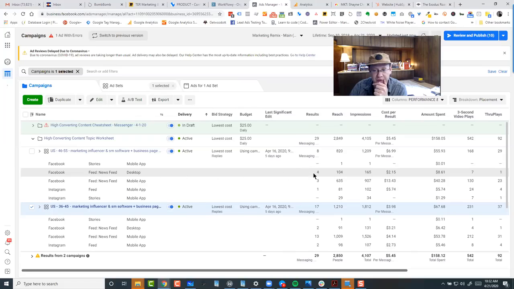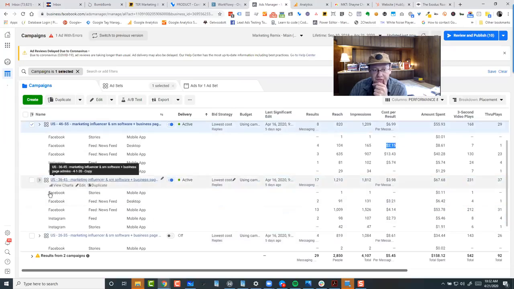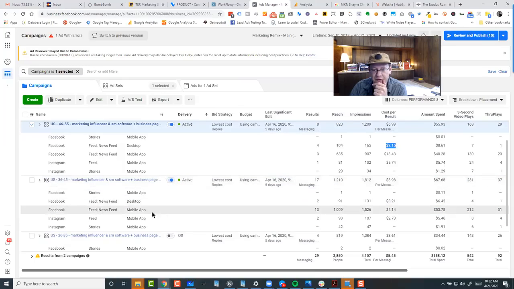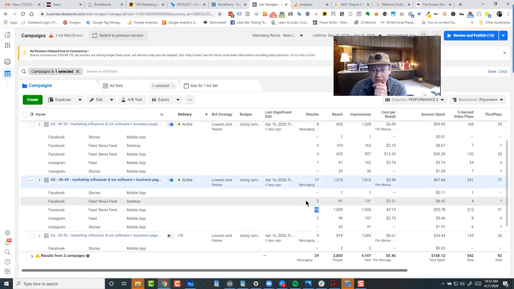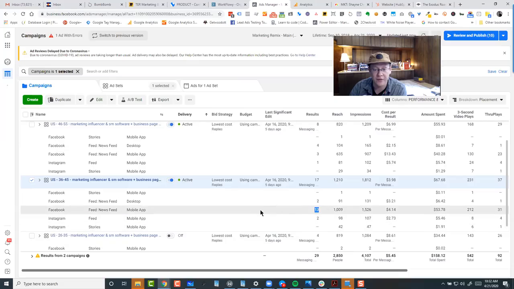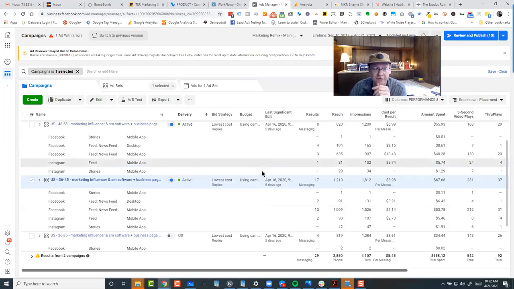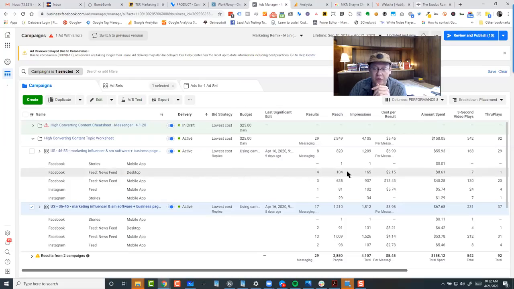And they're at $2.15 apiece versus 36 to 45, where the Facebook news feed in the mobile app is attributed to far more leads than any other channel here, right? So we're talking about mobile being more prevalent among the 36 to 45 demographic. That's totally true. And then the 46 to 55 using desktop more and converting there more often and for less.